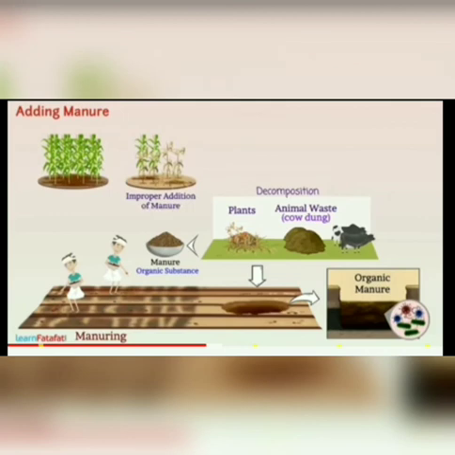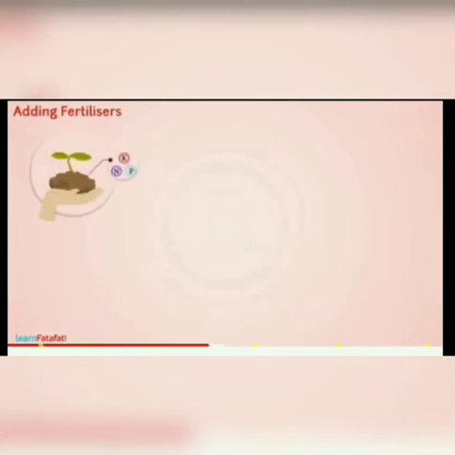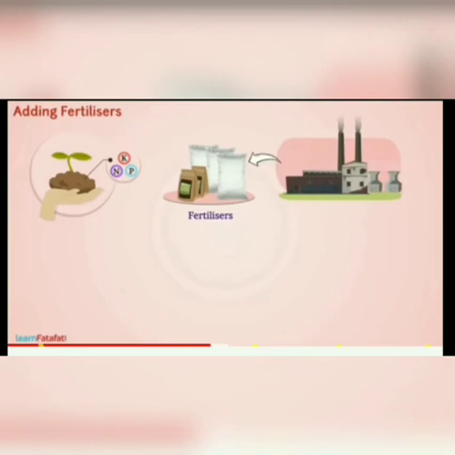Adding fertilizers. Another way of enriching soil with nutrients is by the use of fertilizers. Fertilizers are chemical substances produced in chemical factories and are rich in particular nutrients.